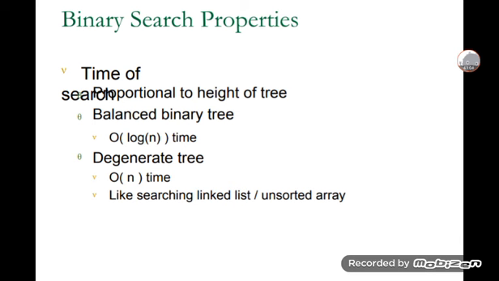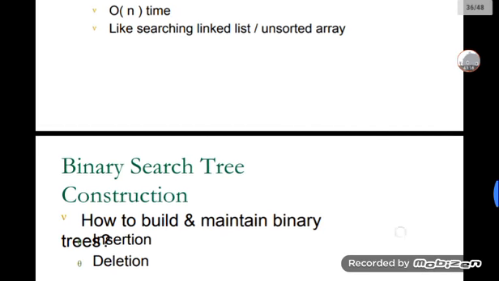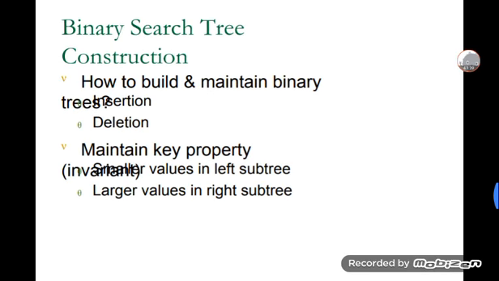Whenever we are taking the height of a tree, balanced binary trees take order of log n time. Degenerate trees take order of n time, like a linked list or unsorted arrays. This is about the properties of binary search. After that, binary search tree construction: you have to construct search trees. How to build and maintain binary trees.